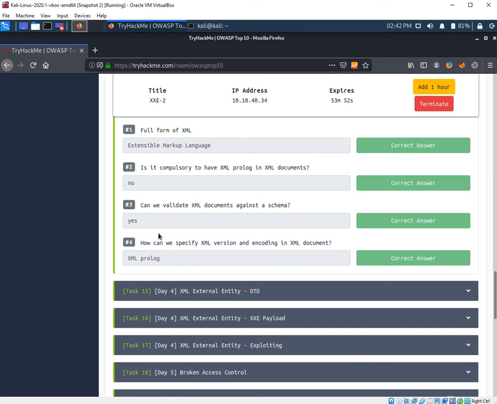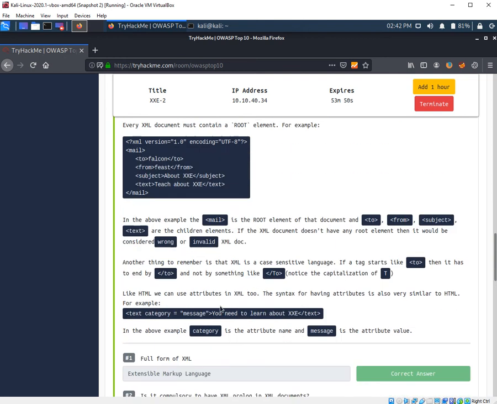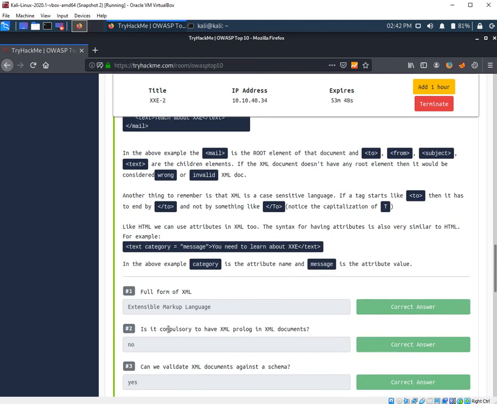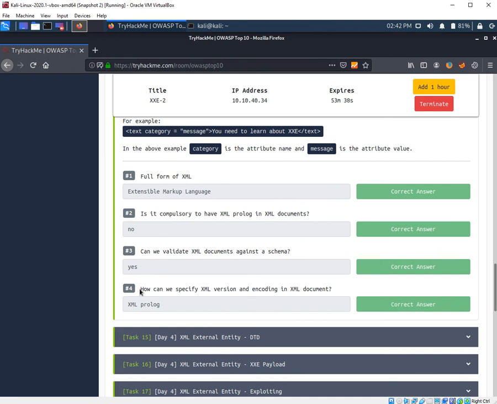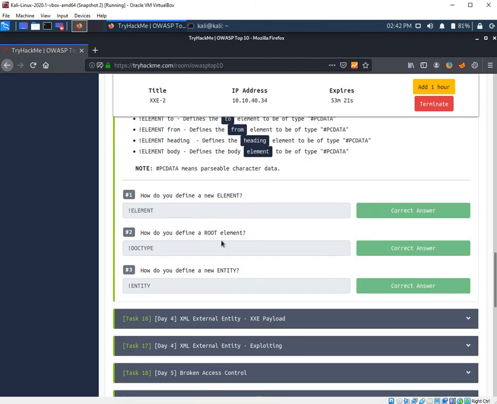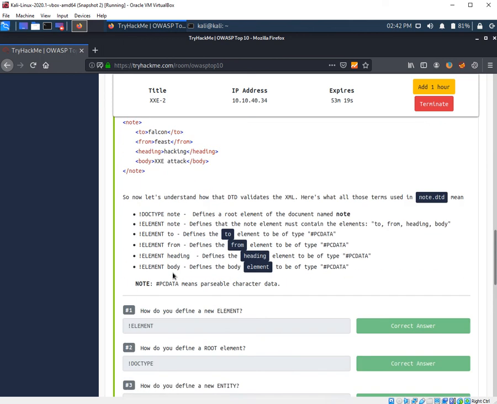So here are some questions. The full form of XML is Extensible Markup Language. Is it compulsory to have the XML prologue? No, it is not. And can we validate XML documents against a schema? Yes, you can. I'm not going to explain everything because this will make the video a little longer, so I'm going to cover just the main part of XML and XXE. How can we specify an XML version and encoding? I have already told you, it is using the XML prologue. Then moving to the next questions.